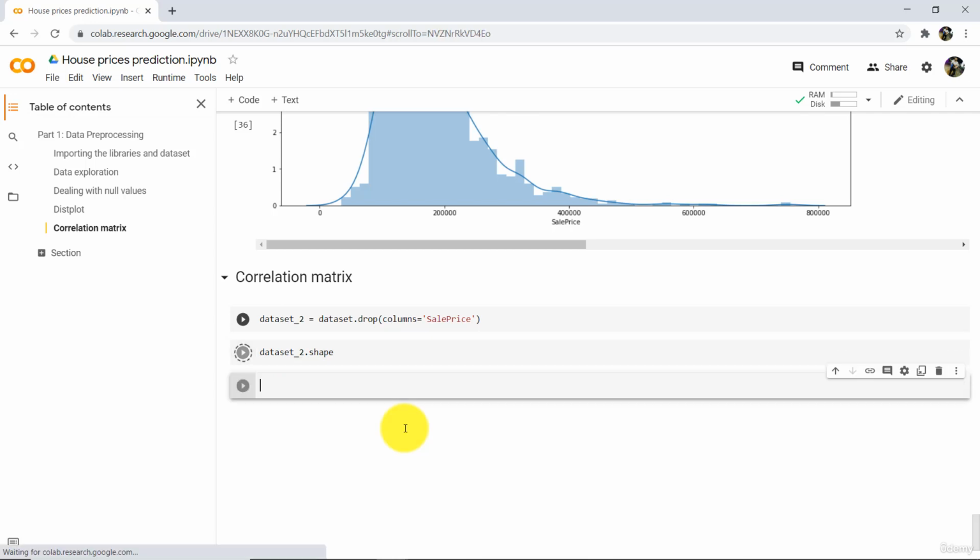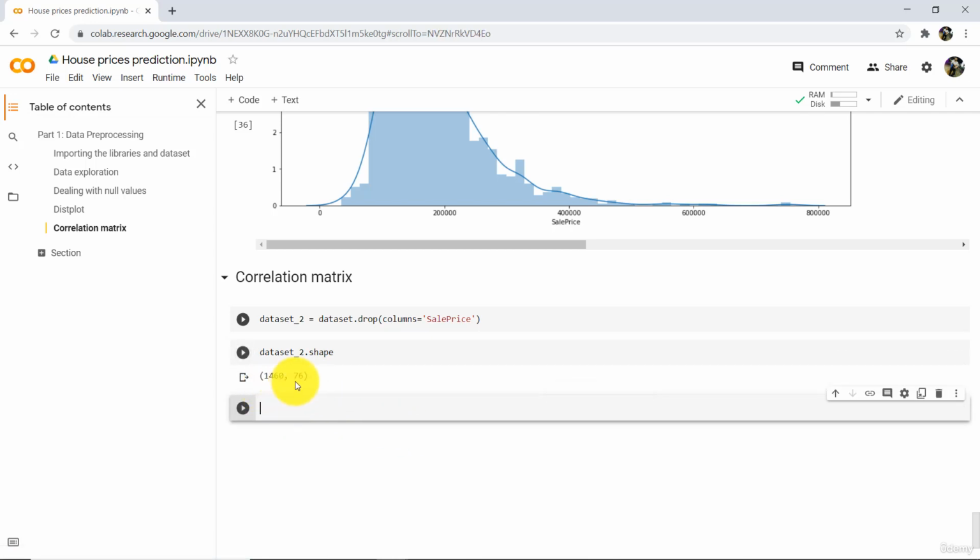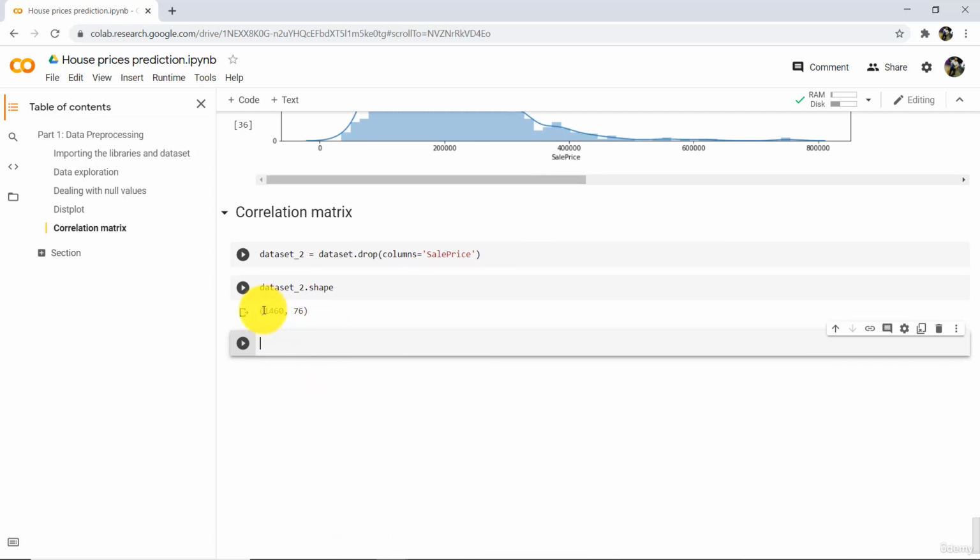Check the shape: 1460, 76. These are the number of observations, 1460, and these are the number of columns, total 76 columns.